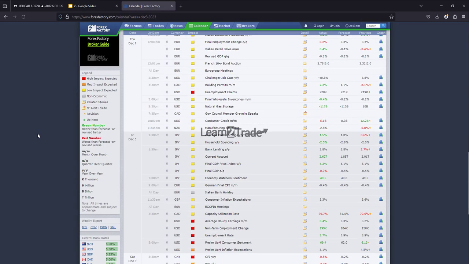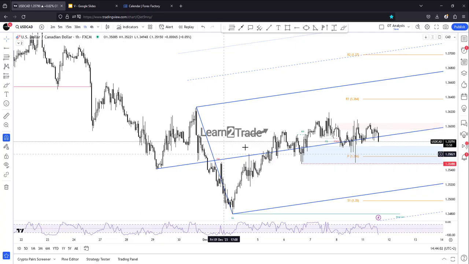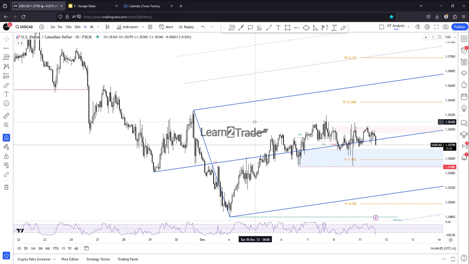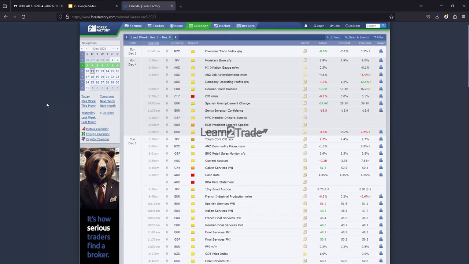Surprisingly, guys, the US data came in better than expected on Friday, but the US dollar lost some ground versus its rivals, depreciated a little in the short term, but it could still dominate the currency market. It could take the lead. So on Friday, the non-farm payrolls, average hourly earnings, unemployment rate, and preliminary University of Michigan consumer sentiment came in better than expected, guys, better than expected.